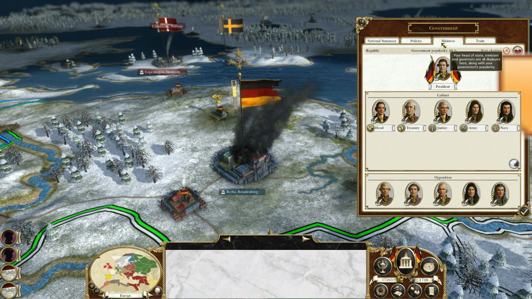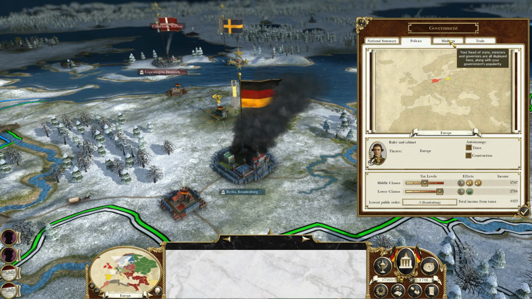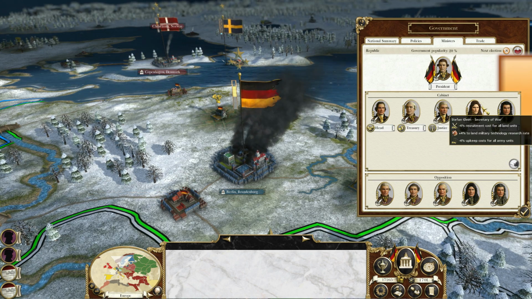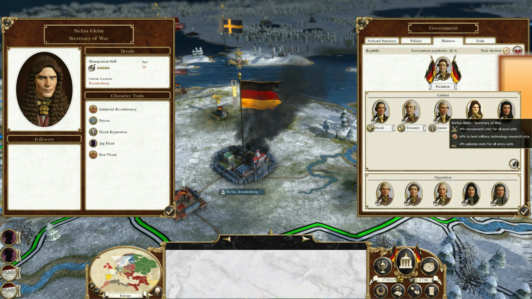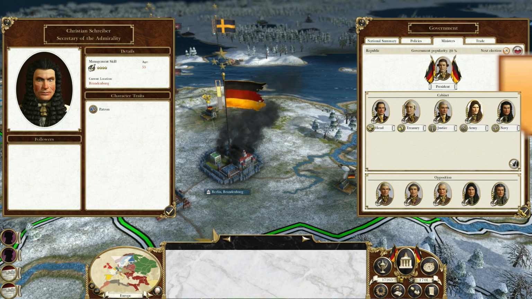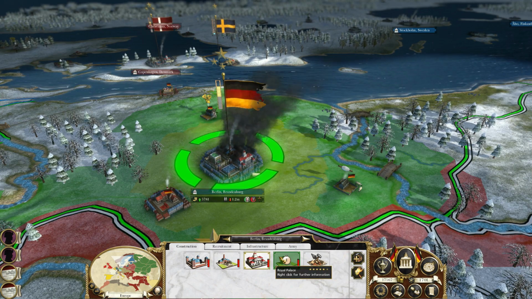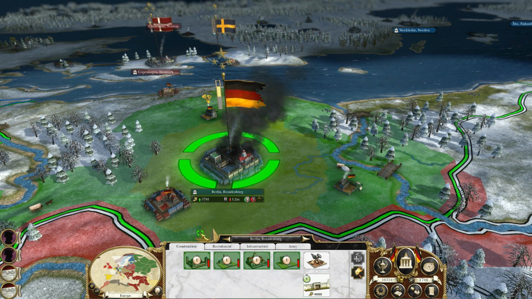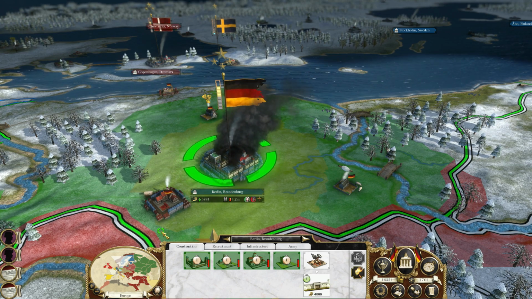So the German Republic exists. So now you can see that we are the republic indeed. Our ministers are as such. And again, you're going to face a little more difficulty as far as getting your cabinet into place with the Republic when you first start off. But anyways, so does that mean that we are finished with government changing? No, it does not. Let's get into this a little deeper, a little further, if you will.